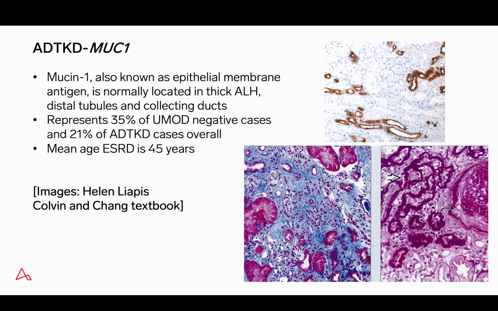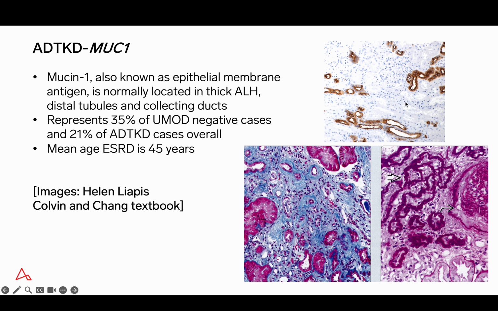Now, Mucin-1 mutation. Mucin-1 is also epithelial membrane antigen. It's a normal product of multiple tubules, thick ascending limb of Henle, distal tubules, and collecting ducts. And this is shown in this normal kidney in the upper right panel on immunoperoxidase stain. These images on the right were taken from Helen Liapis's chapter in the Colvin-Chang textbook on Mucin-1 mutation.